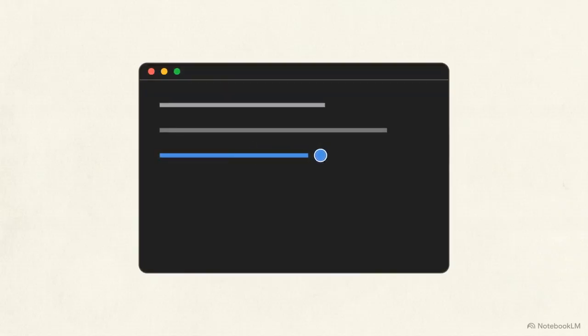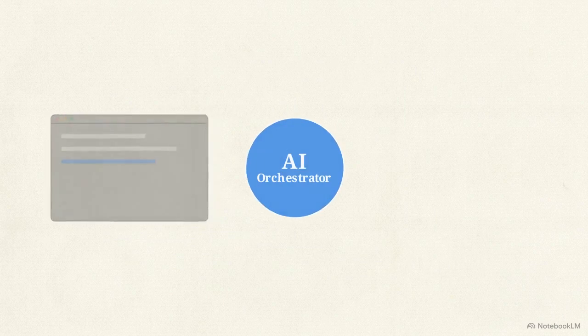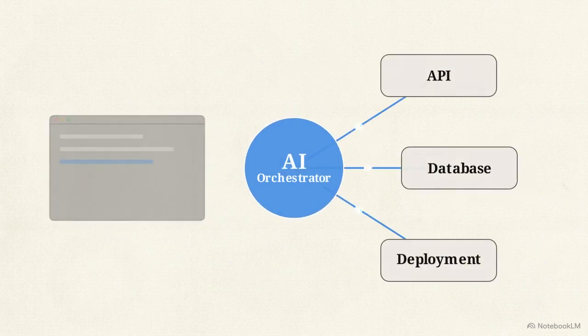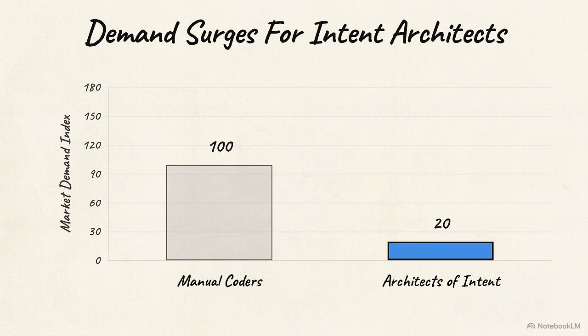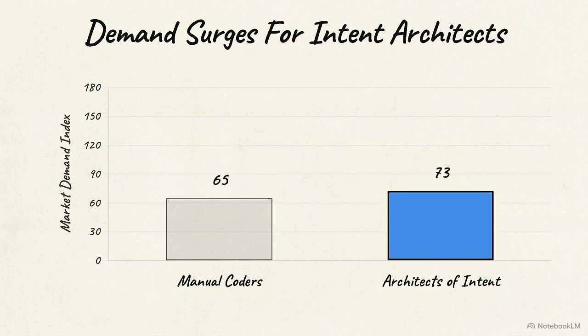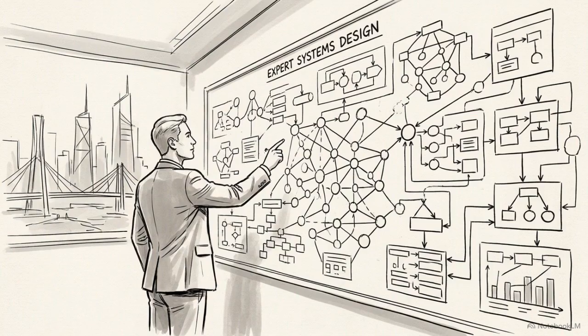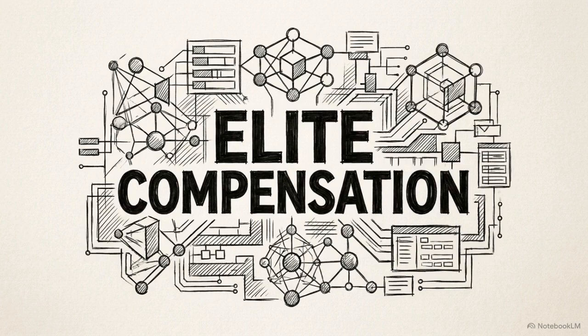Developers are becoming obsolete as AI transitions from a sidekick auto-completing functions to a full-scale orchestrator. While traditional coding roles are shrinking, there is a surge in demand for architects of intent. These system whisperers understand how to chain models together into self-healing ecosystems, and the market is currently rewarding that skill with compensation packages clearing $400,000.